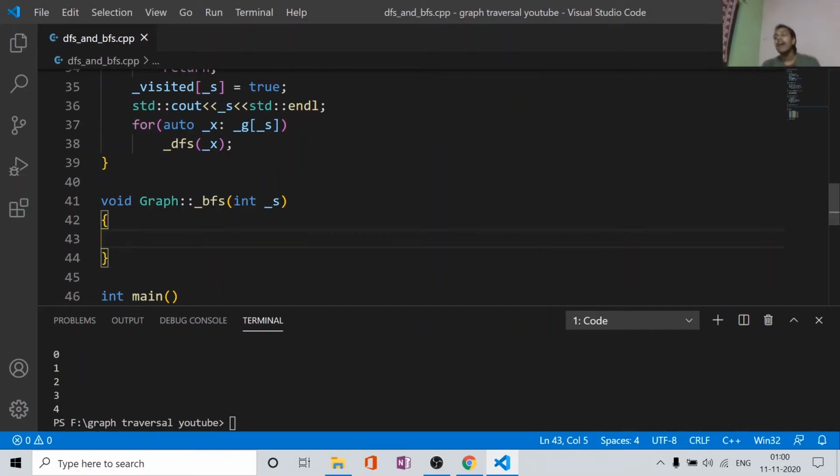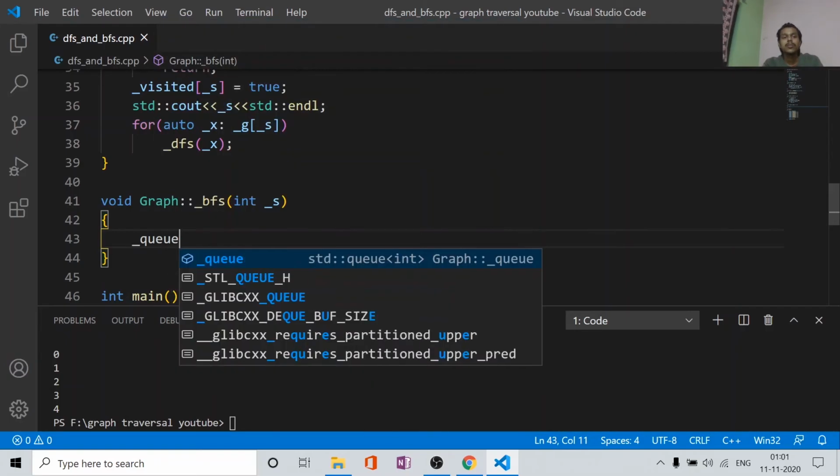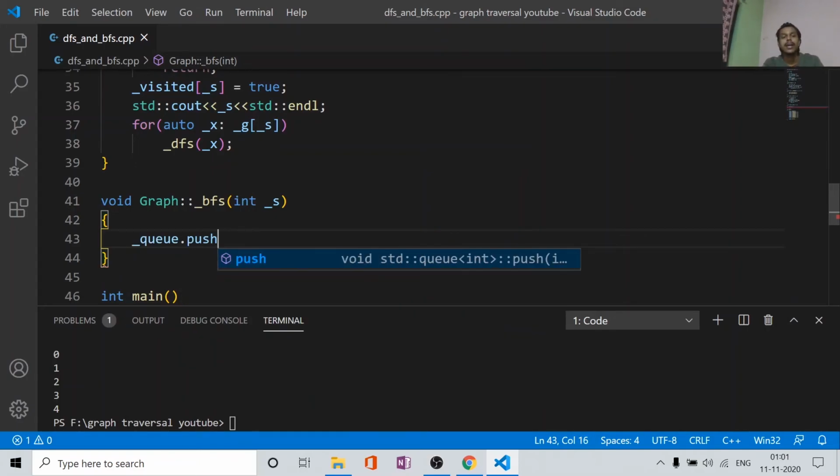Now in here we will need a queue in order to maintain all its neighbors, so that we could first visit all the neighbors before getting to another node. And from that node again we visit all its neighbors, and we continue the process until we visit all the nodes. So we just define this queue in our class graph, and what we'll do,